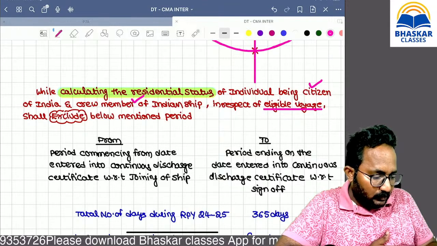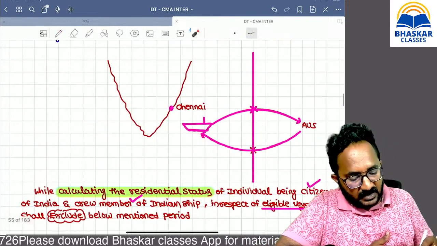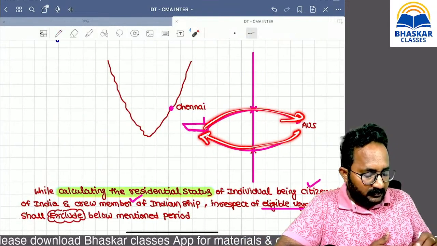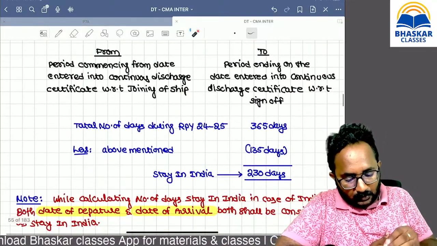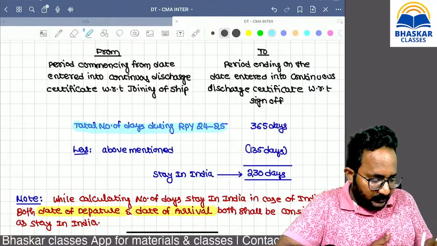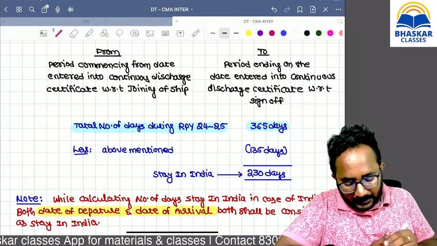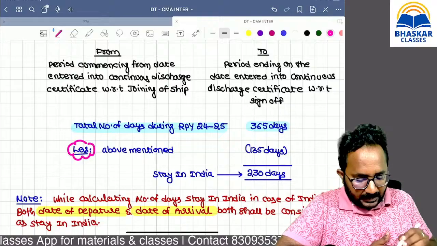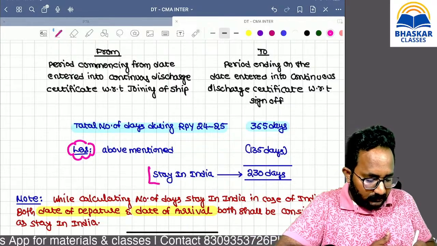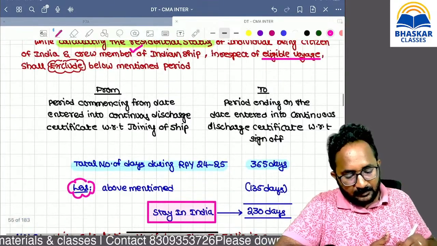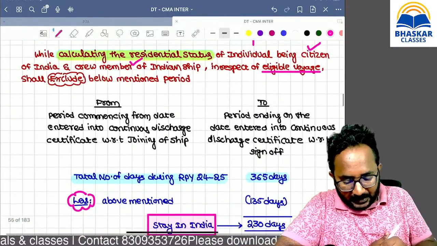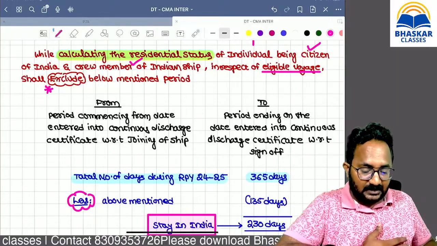What do you mean by eligible voyage? If any ship travels in international traffic, that is only called an eligible voyage. Then take the total number of days in the previous year. From that, please exclude one period. Then you will get the stay in India. What is the period we have to exclude? The period is starting from